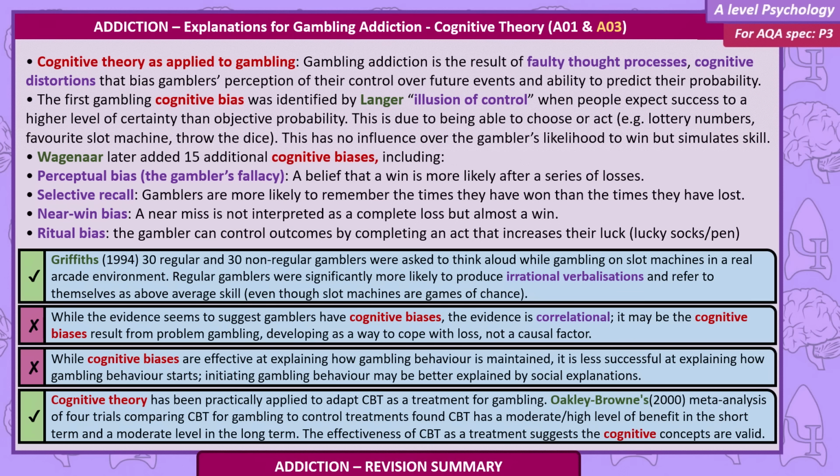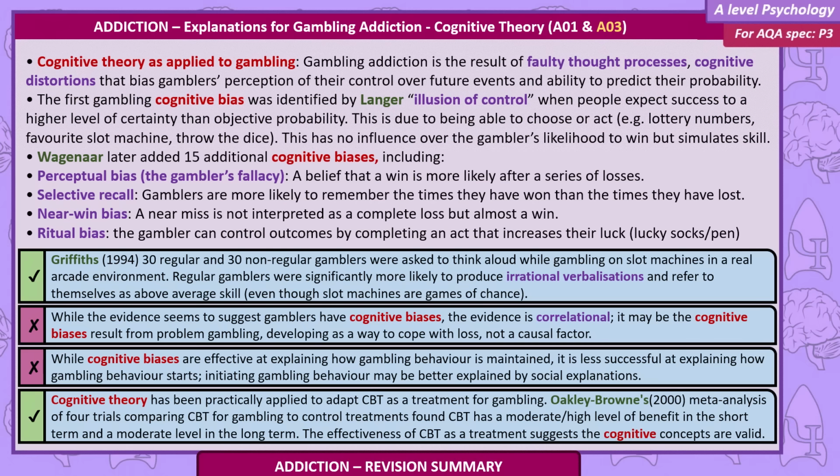Wagner later added 15 additional cognitive biases, including perceptual bias, the gambler's fallacy, a belief that a win is more likely after a series of losses. Selective recall. Gamblers are more likely to remember the times they have won than the times they have lost. Near win bias. A near miss is not interpreted as a complete loss, but almost a win. Ritual bias. The gambler can control outcomes by completing an act that increases their luck. Lucky socks or a pen.